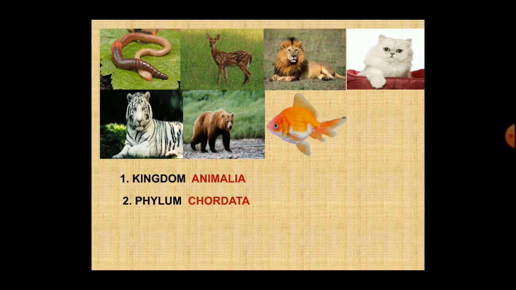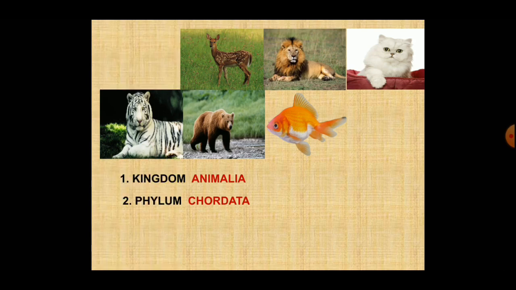Phylum Chordata. Now again look at these pictures. Which one is not a chordate? Means the organism which doesn't have a backbone. So if you observe it, your answer should be the earthworm is different from the remaining organisms. The earthworm is not a chordate. The remaining all are chordates.